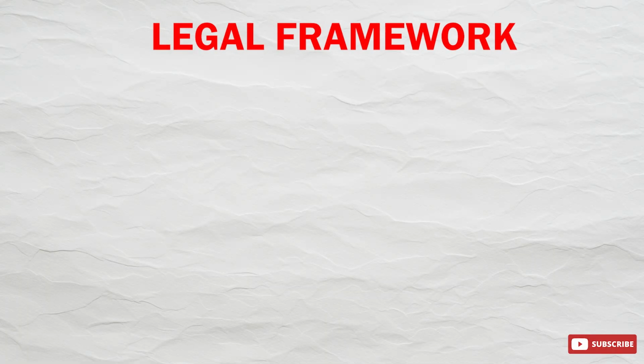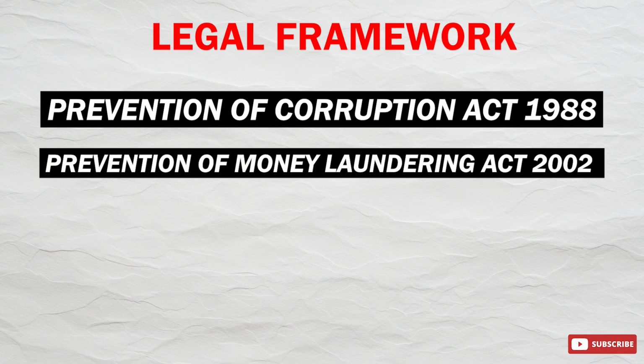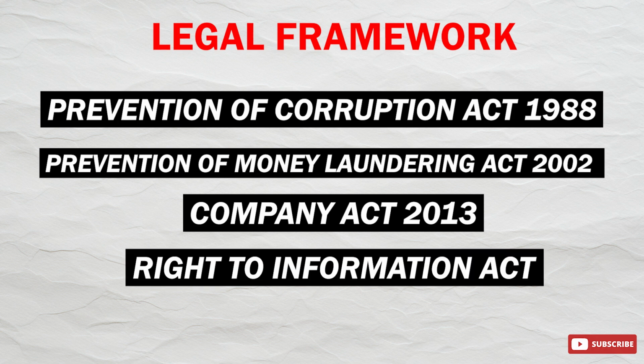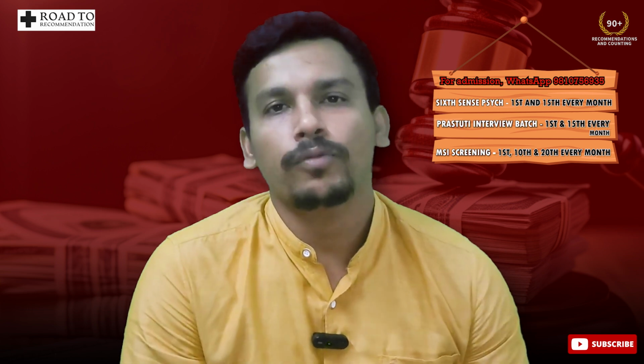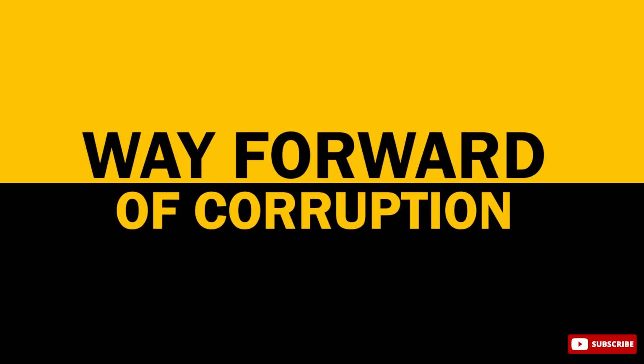The second part is the legal framework. There are few examples such as the Prevention of Corruption Act 1988, the Prevention of Money Laundering Act 2002, then we have the Companies Act 2013 as well as the Right to Information Act. So all this legal framework tries to fight off one evil, that is corruption.